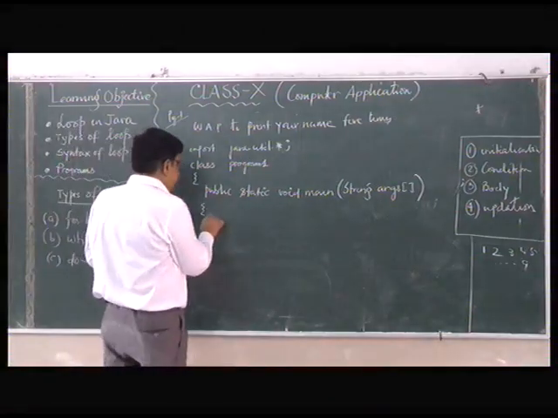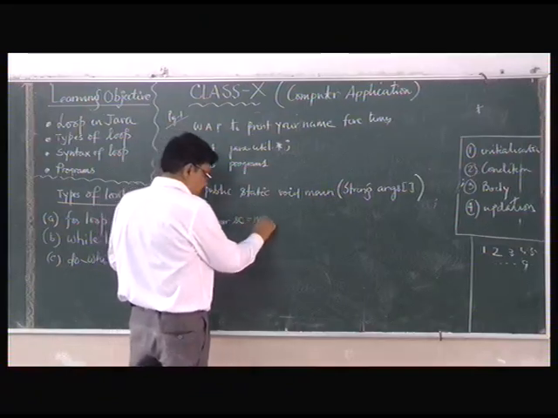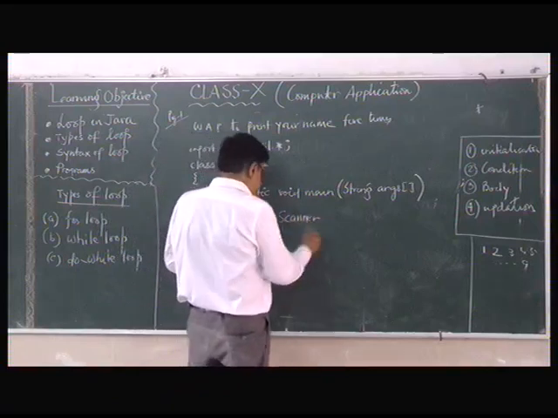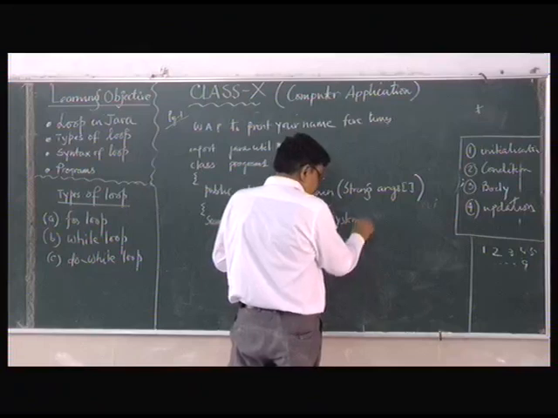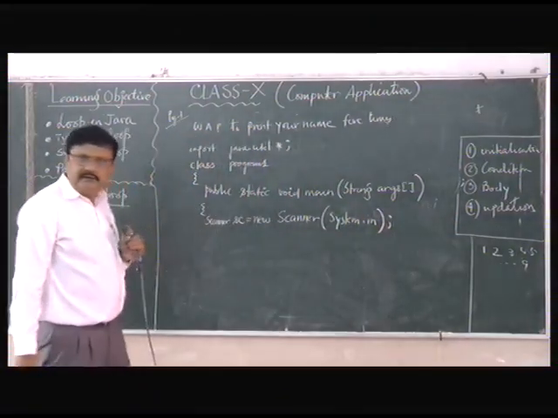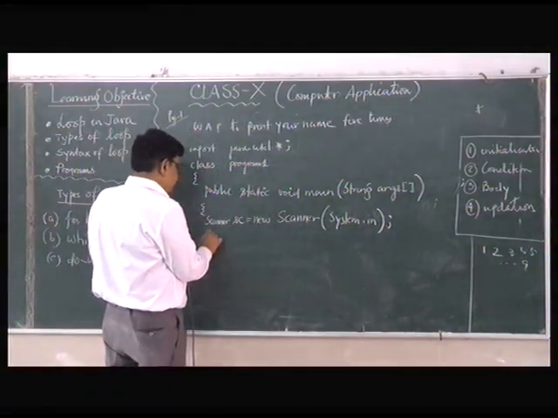Now for example, write down Scanner SC is equal to new Scanner, System dot in. Clear, not clear? Then I'll write, what I'll write?